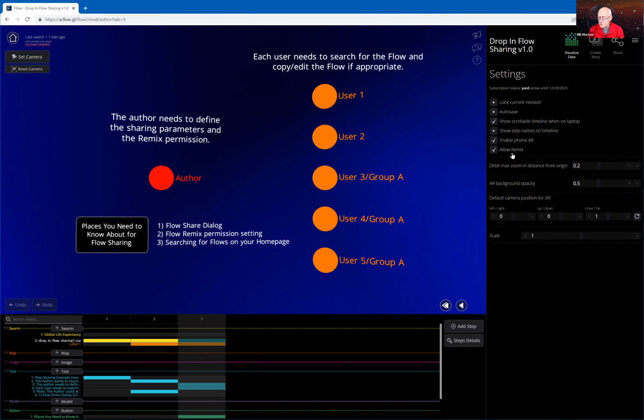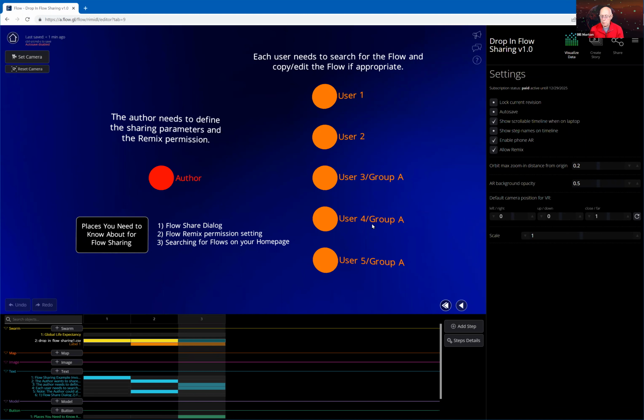By default, this allow remix is set because we found that almost always people would like whoever they're sharing with to be able to at least make a copy and then do whatever they want with the flow. If you don't want that to happen, you just turn this off, and now this person will not be able to copy the flow to make his own, to go down his own route. Okay, so this is the second setting that needs to be set by the author to fully empower whatever the sharing is going to be.